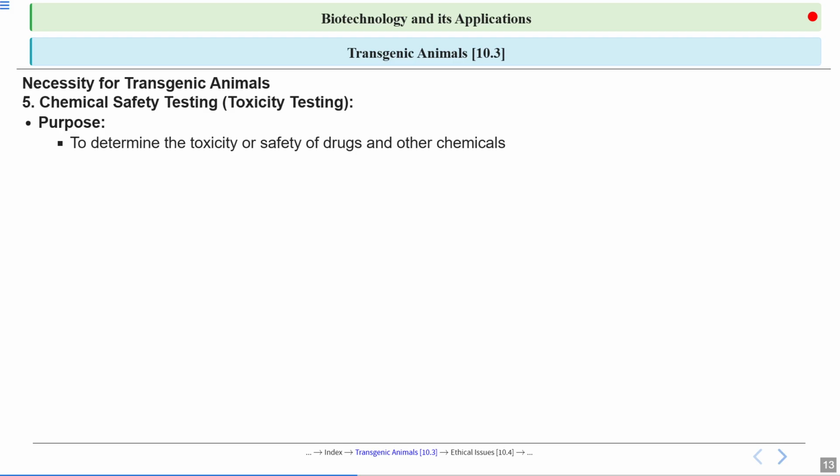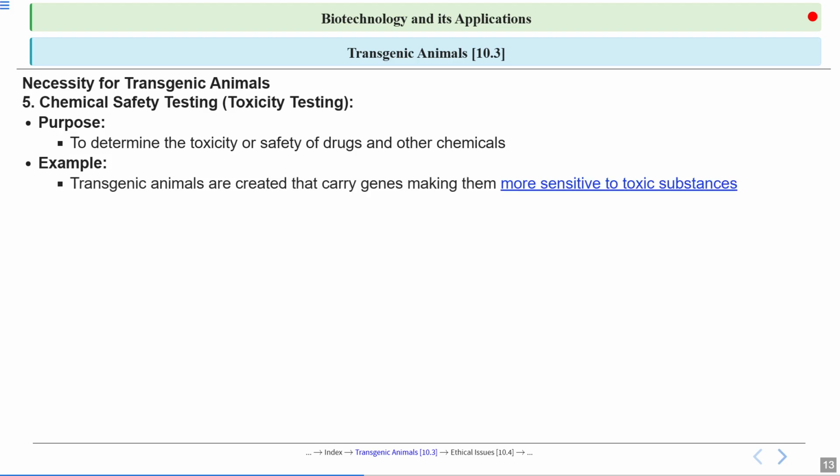If there are side effect symptoms of these drugs, what are those symptoms? Could they cause some hazard to that person? That toxicity level should be checked. Whether it is causing a normal fever or something very serious like a heart attack, we have to test the toxicity and safety of drugs and other chemicals before using them on humans.